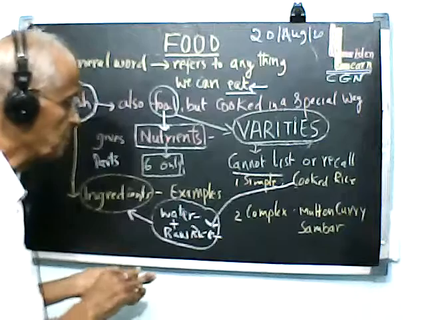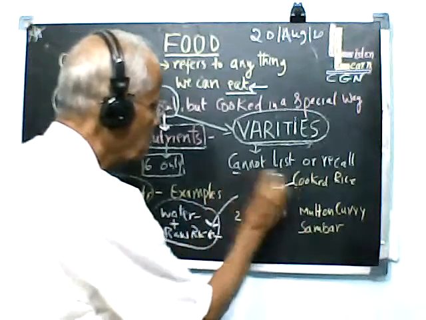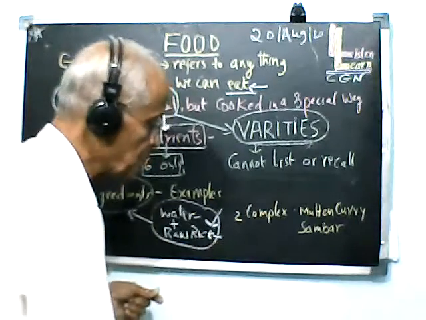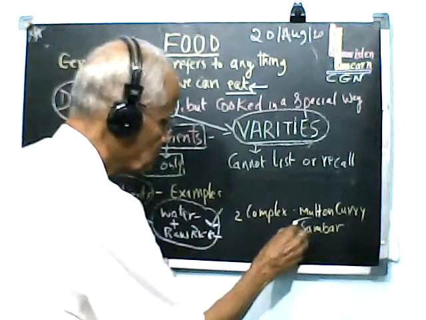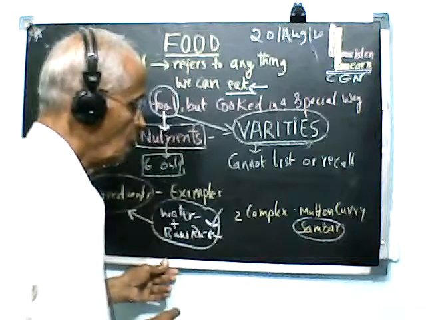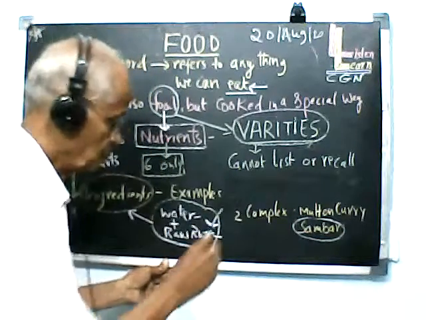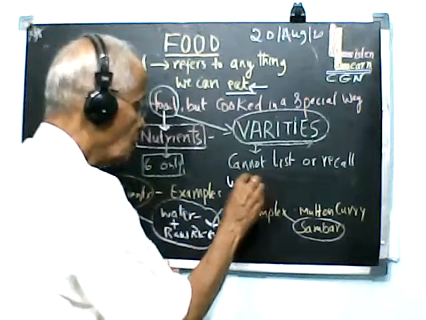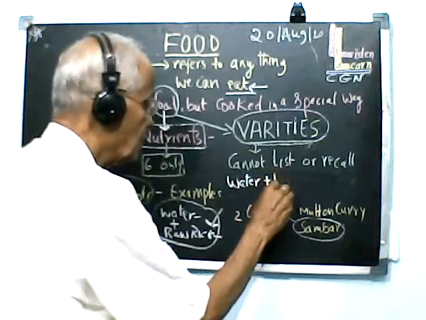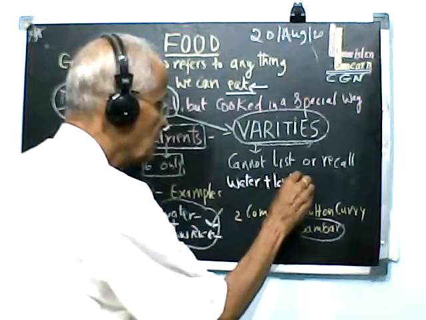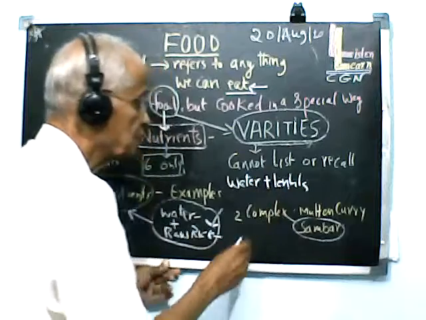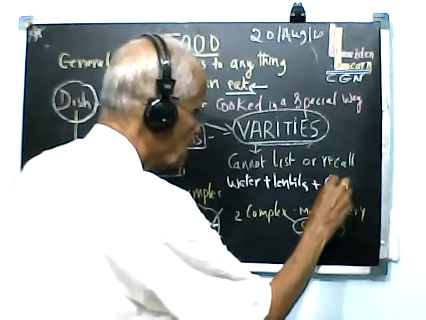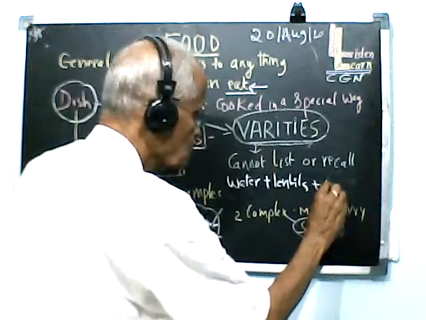Now let us try to take up a little more complex type of food. That's also a very simple one. Let us take up now sambar. How is sambar made? We say sambar is made from, again we take water. You also take lentils, that is the leguminous seeds, lentils. Then you take chili powder or say masala powder.